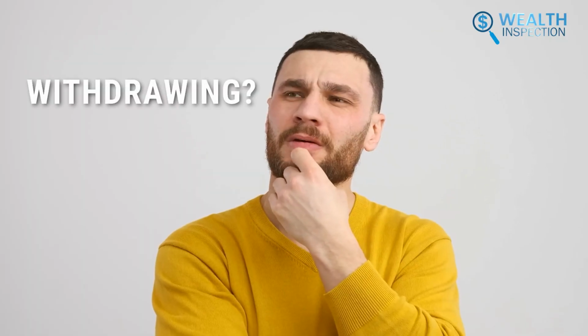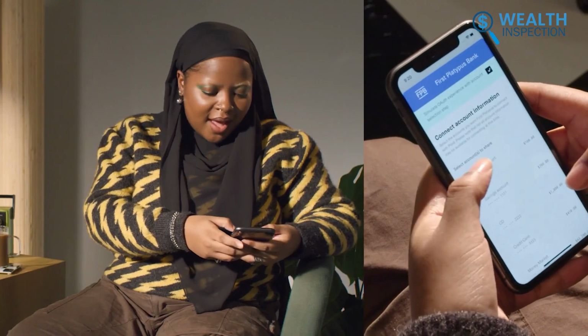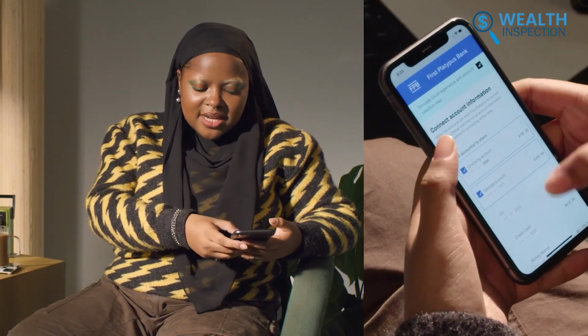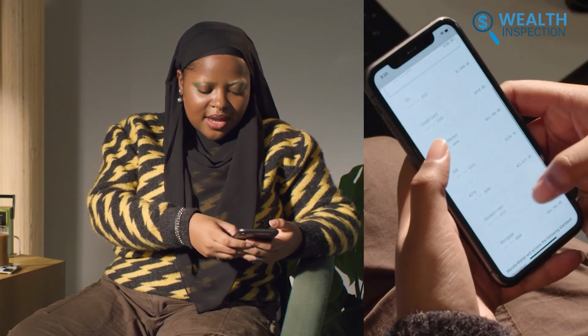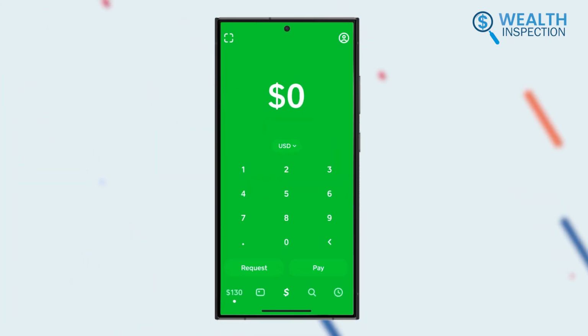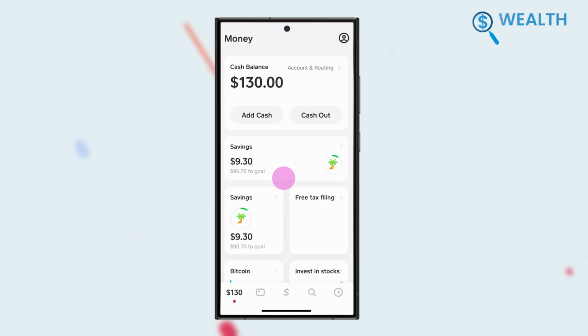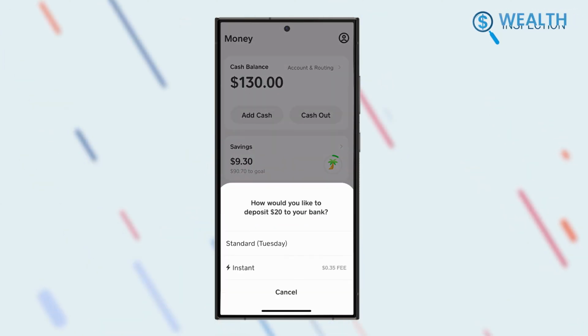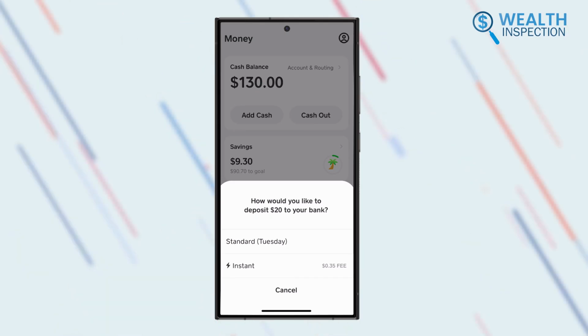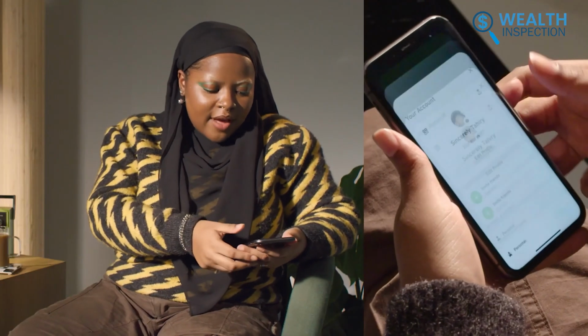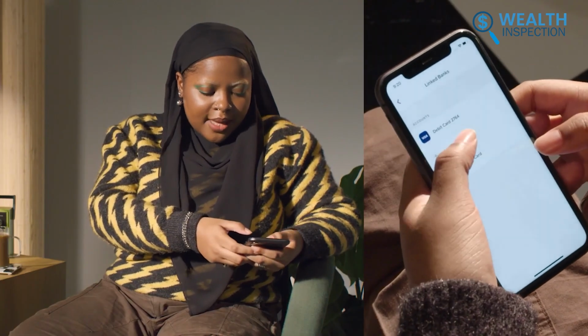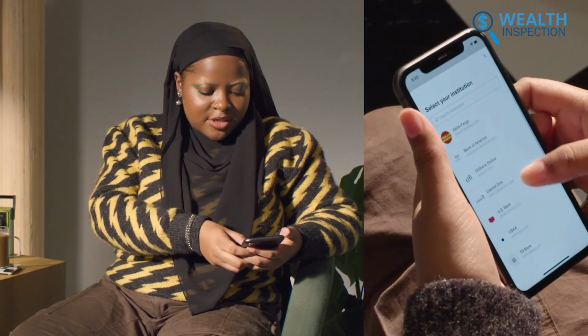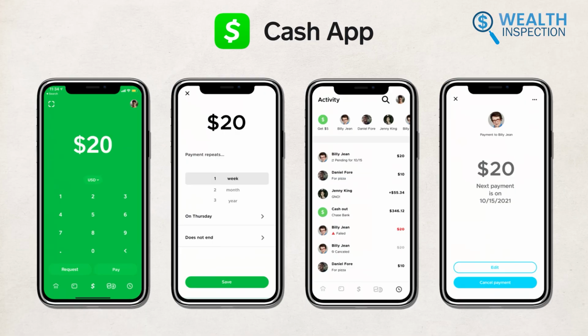But what about withdrawing money? Let's say you have a balance built up in your CashApp from the money you've received, and you want to withdraw it to your regular bank account. The process was simple, as all we had to do was tap on our CashApp balance located at the bottom left, then hit the green Cash Out button. Do keep in mind you need to link a bank account to this if you haven't already, and for that, you need to click on your profile icon, then go to Linked Banks, Link a Bank, and use Plaid to securely connect to your bank's credentials. The benefit for this is you'll now be able to cash out any available balance.